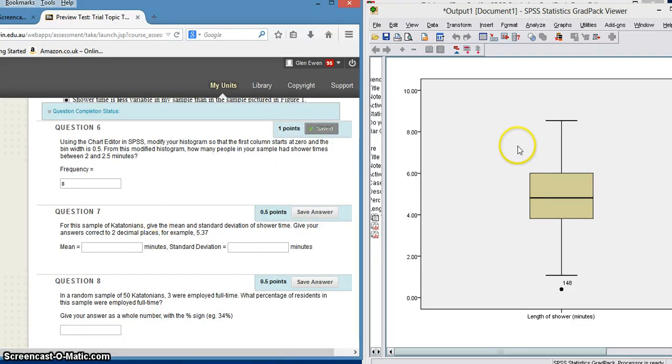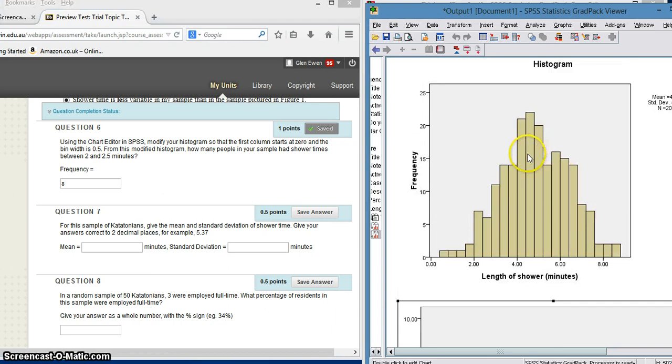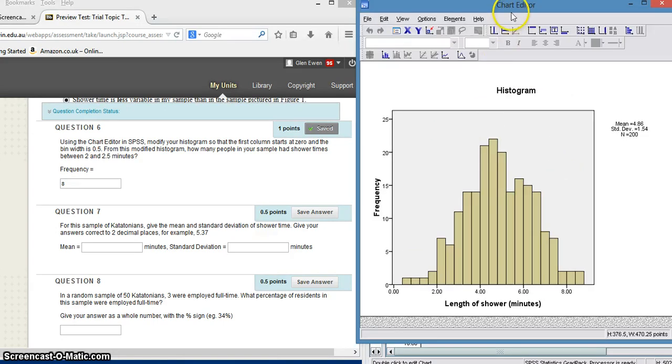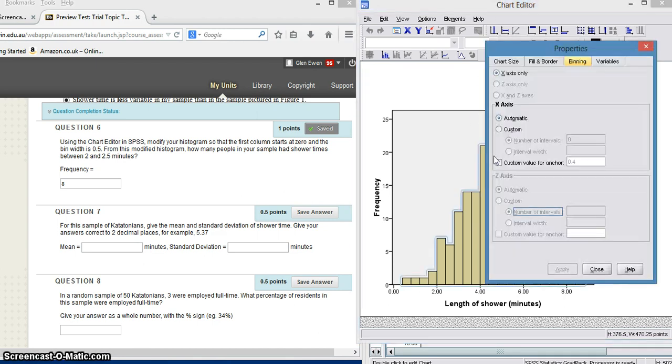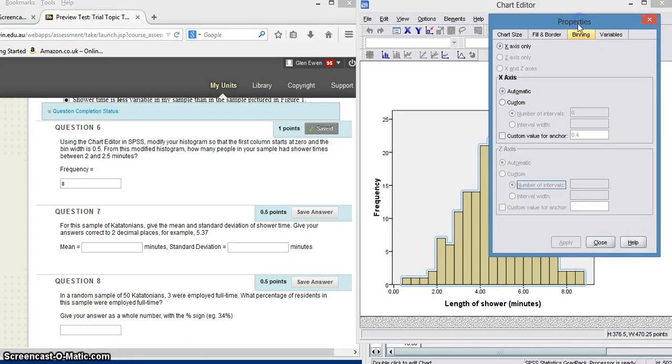Use the chart editor. This is one that people are having a lot of trouble with, so we'll go through here, and we want to change a couple of things on the histogram, and it's basically to do with binning. The intervals is another word for binning. So using the chart editor, we'll just get this up first. How do we get that? Simplest way is just to double click on the chart, and you can see at the top there it brings up the chart editor. Okay, we then click anywhere on the graph, and we bring up the properties. Yours might look slightly different because I've got an older version of SPSS, but don't panic.